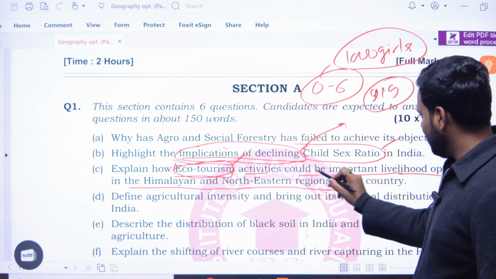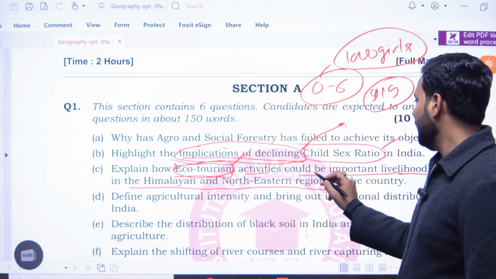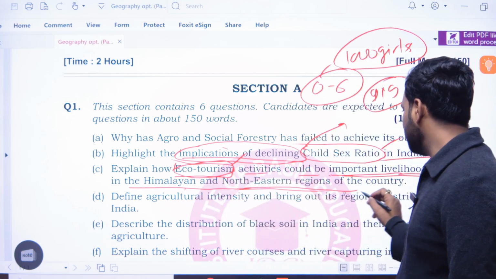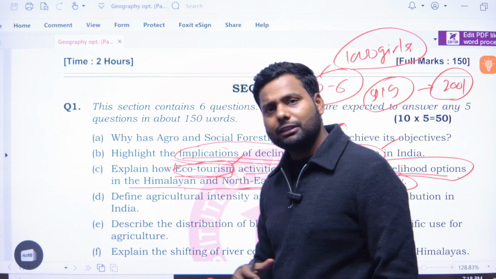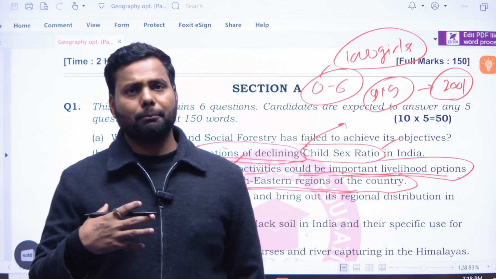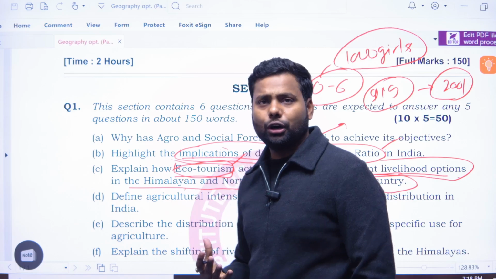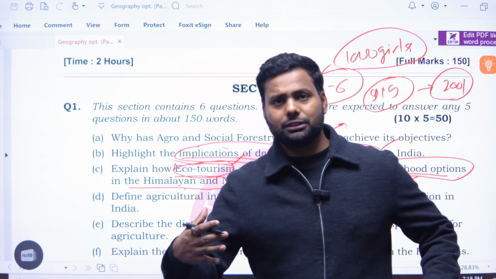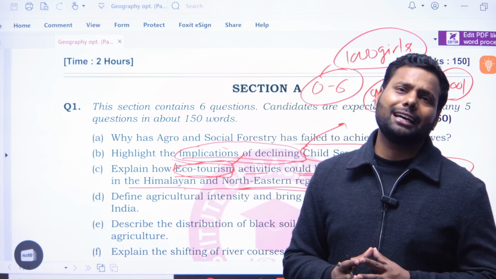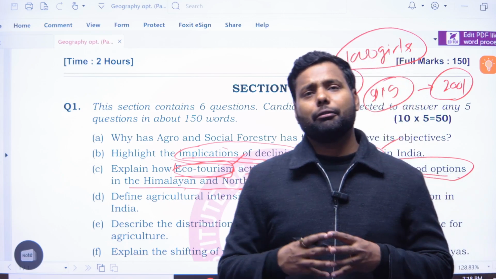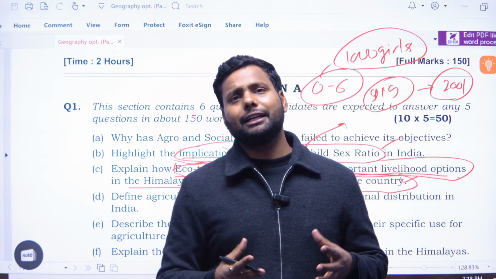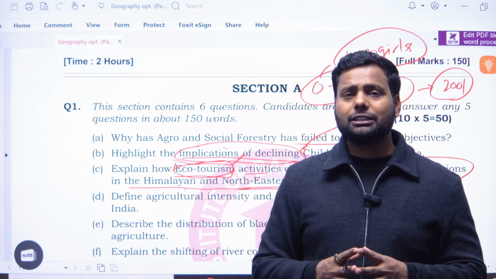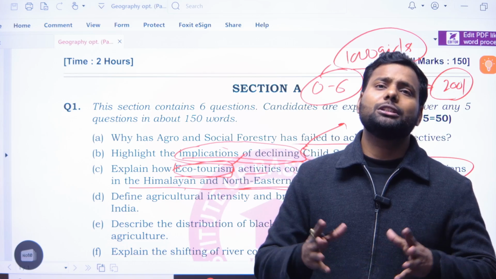And in the second part of the question, could it be an important livelihood option in the Himalayan and northeastern region of the country? Yes, ecotourism is the future of livelihood options of the northeastern region, because if ecotourism places are conserved, then people come from outside India, and from territories or regions where ecotourism is not so developed.